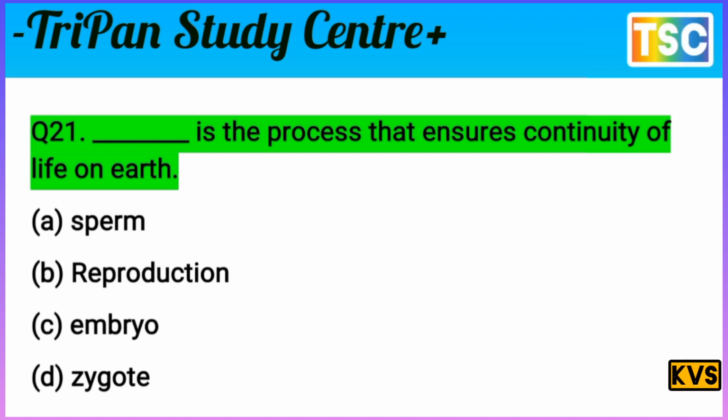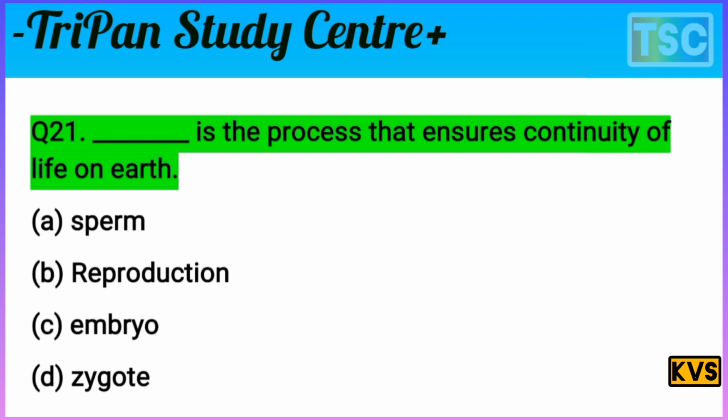For life on the earth, there is sperm, reproduction, embryo, zygote. That's important here. But only one option is correct here. First of all, give a correct answer to this question. You know that you have to write the correct answer in the notebook. Let's check the correct answer of this question.